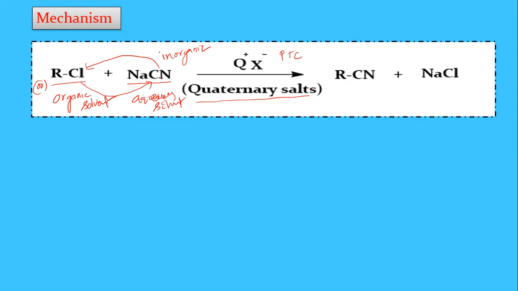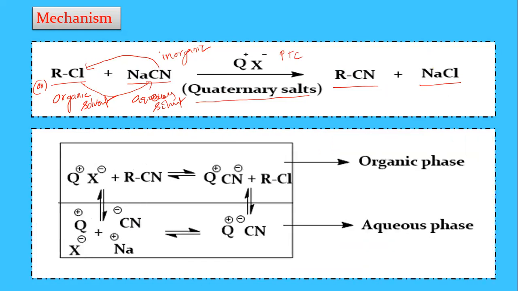These ions are transferred from one phase to another by the phase transfer catalyst, and RCN and NaCl are formed as products in this reaction. Now the detailed explanation of this mechanism: the quaternary salts are the phase transfer catalyst.